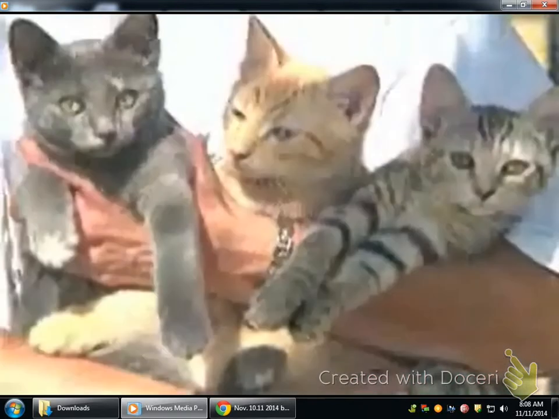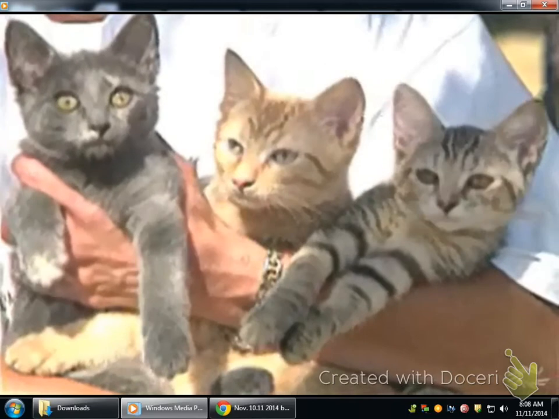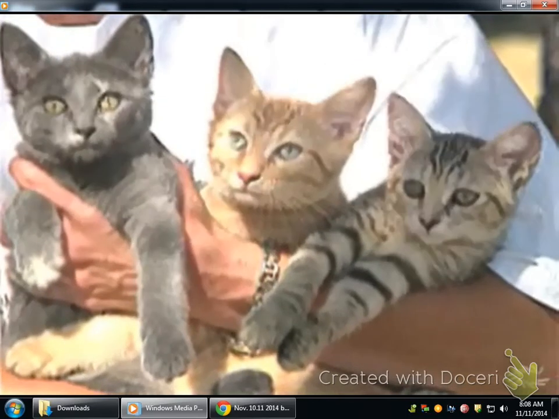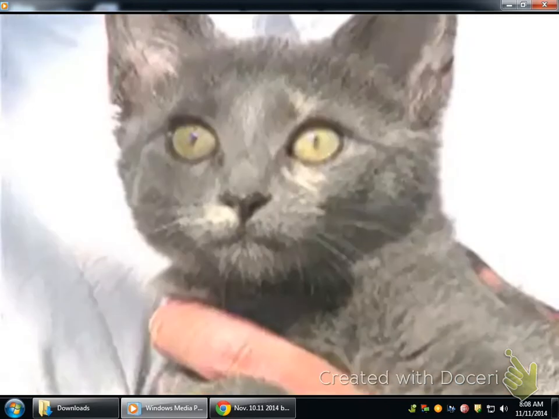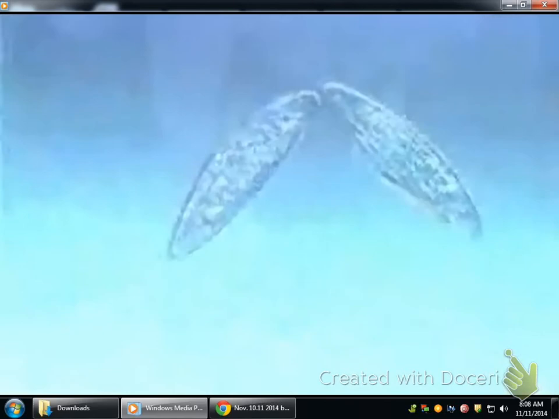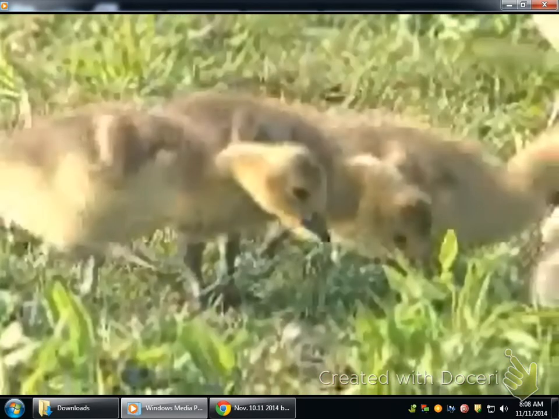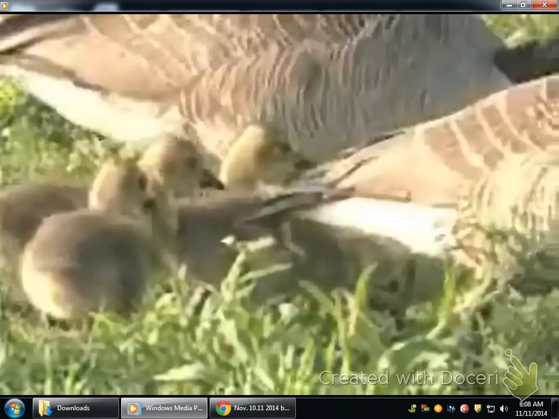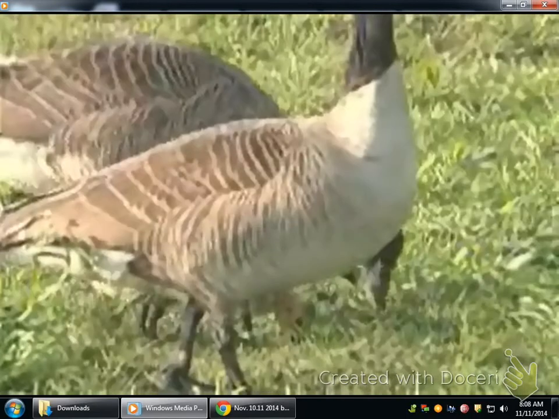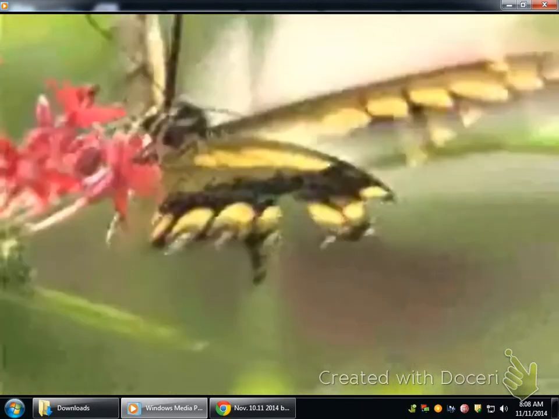But look at these kittens. Aw, they're cute. They're from the same litter, yet they're all different. They have different colors and different markings. That's because they have two parents and share the genes of both. Single-celled organisms need only one parent to reproduce. But most multicellular organisms, that is, organisms with many cells, need two parents in order to reproduce. Multicellular organisms include just about every plant and animal you're familiar with, including insects.